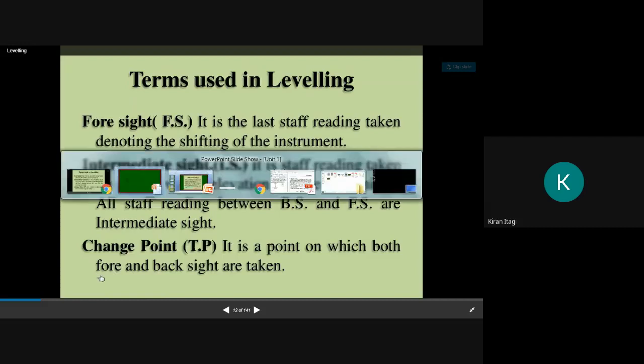See, this first one is the backsight. Then I will take another sight here. I will call this one... 1, 2, 3, 4. This one will be the intermediate sight. Again, here I am taking an intermediate sight. Here I am taking the height, it will be the intermediate sight. Here this is the point where I have to shift this instrument to another position. So this will be the foresight.